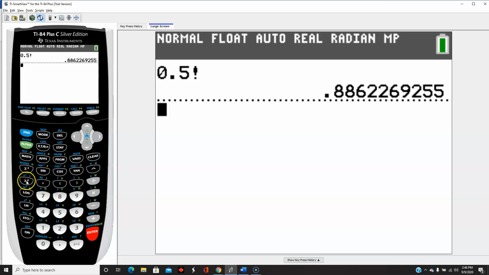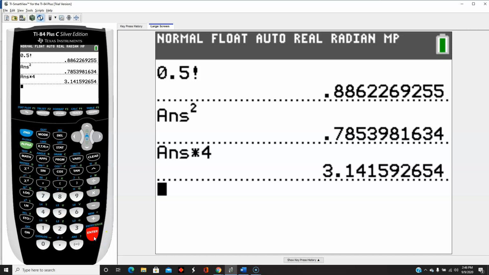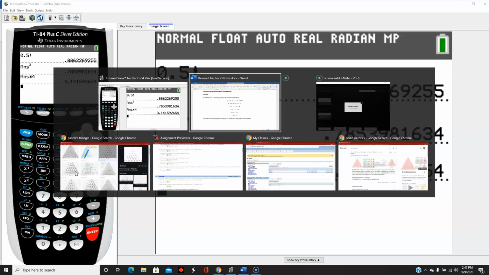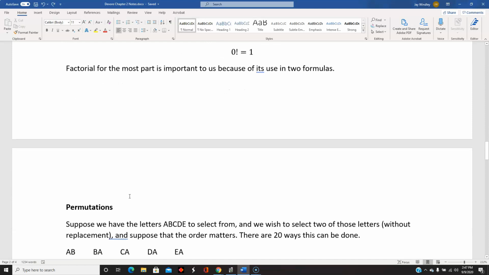And what's even more surprising about this long, ugly decimal number is that if you square it and you multiply by 4, you get pi. So yes, somehow pi is involved in factorial when the number that we're doing factorial is not an integer. But for the purposes of what we're doing in this class, the old school standard definition of factorial is going to be fine. The main thing we need factorial for is for its use in 2 different formulas.